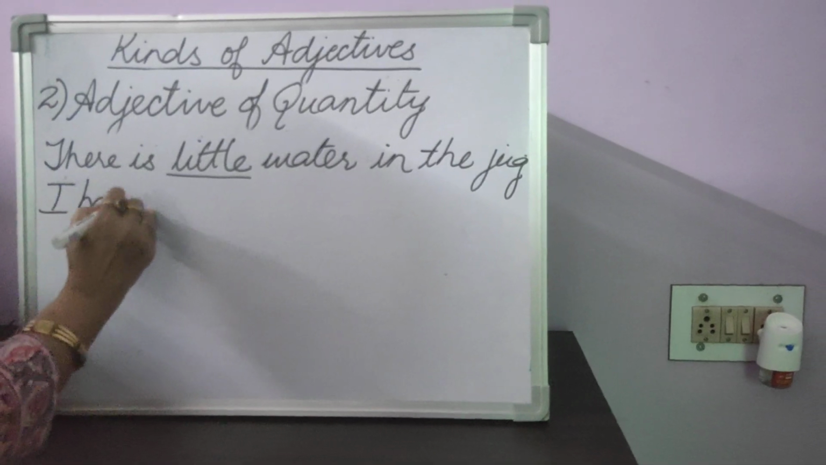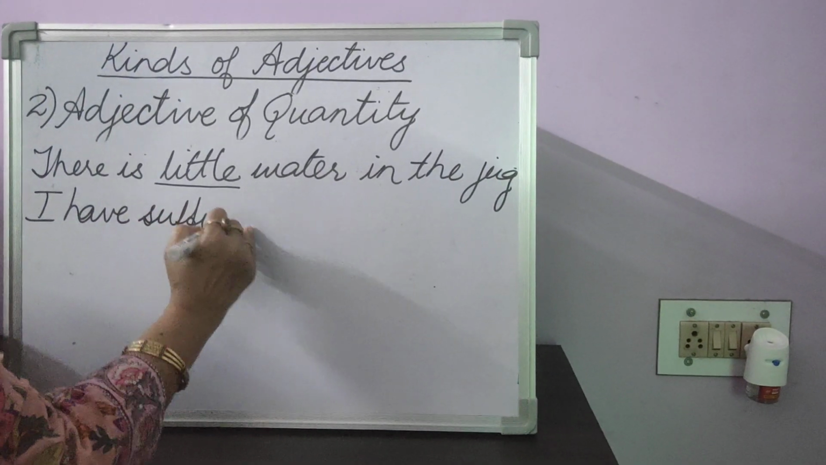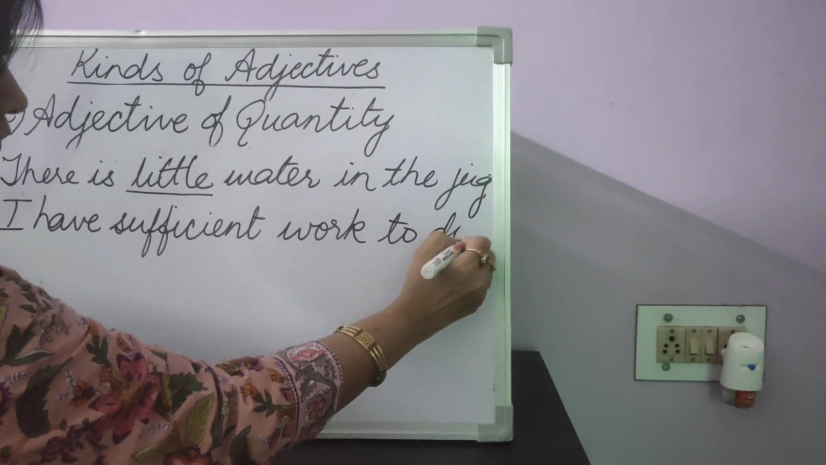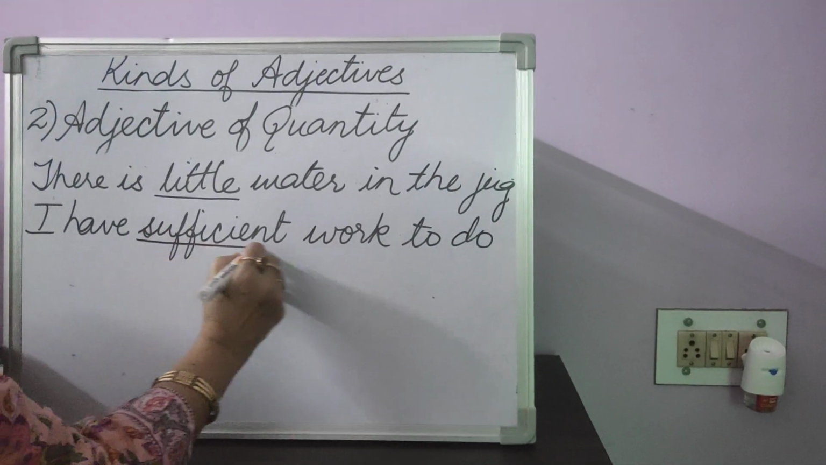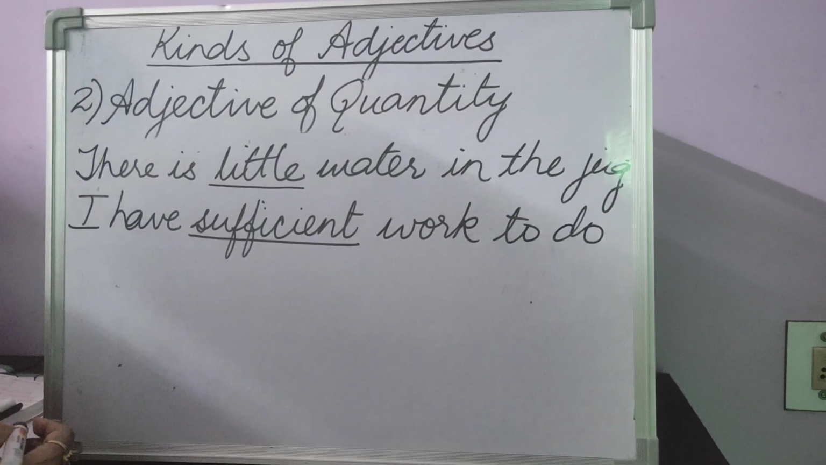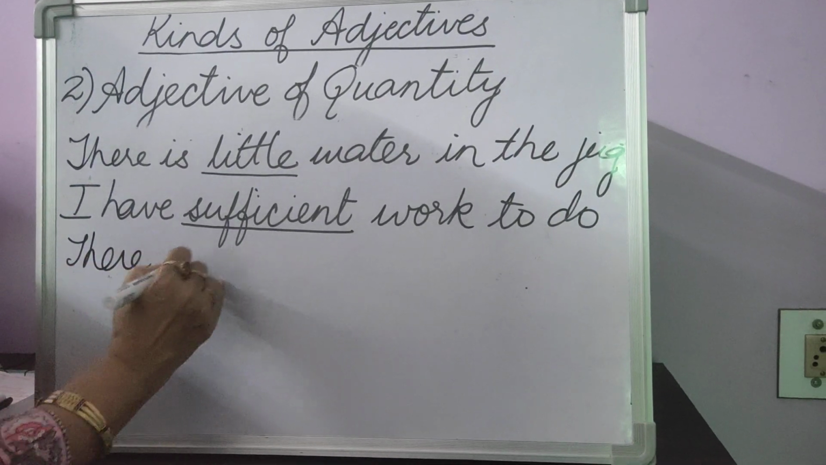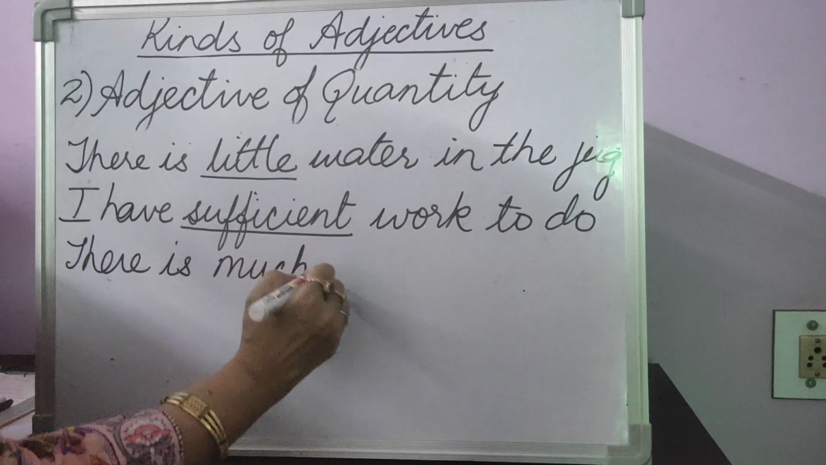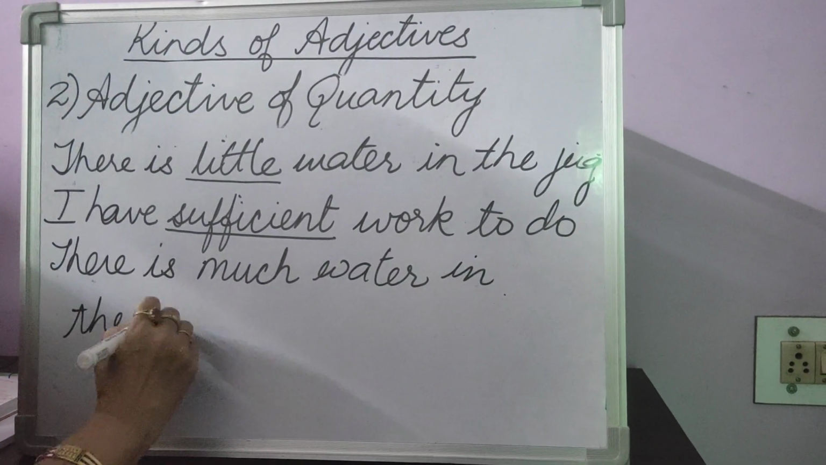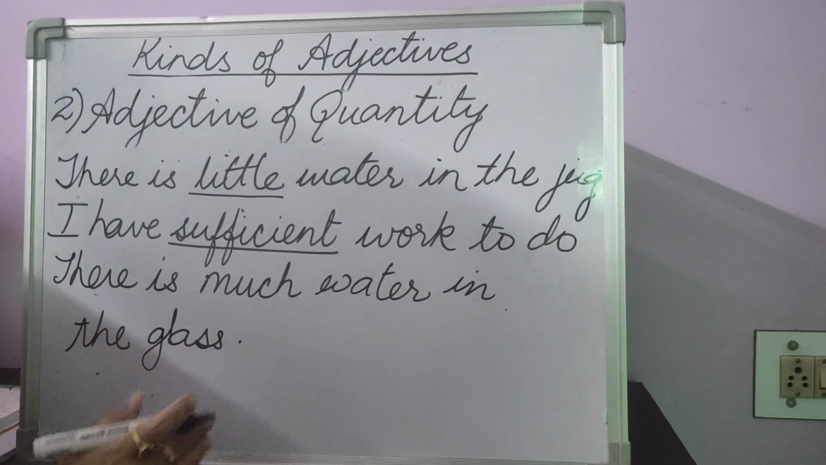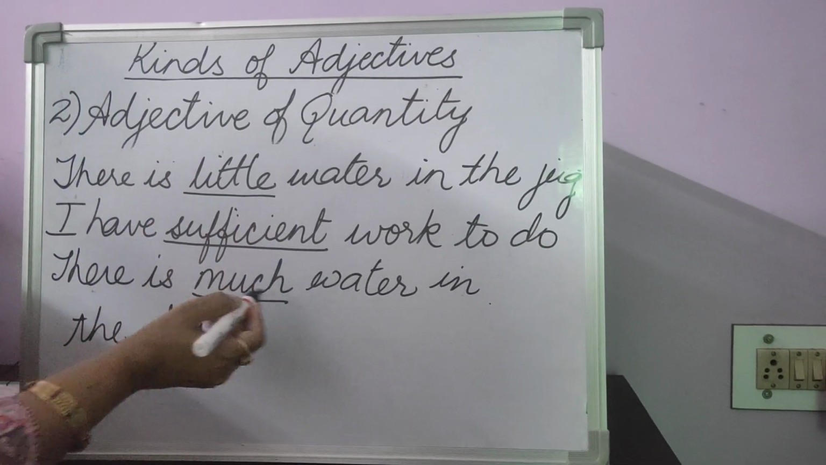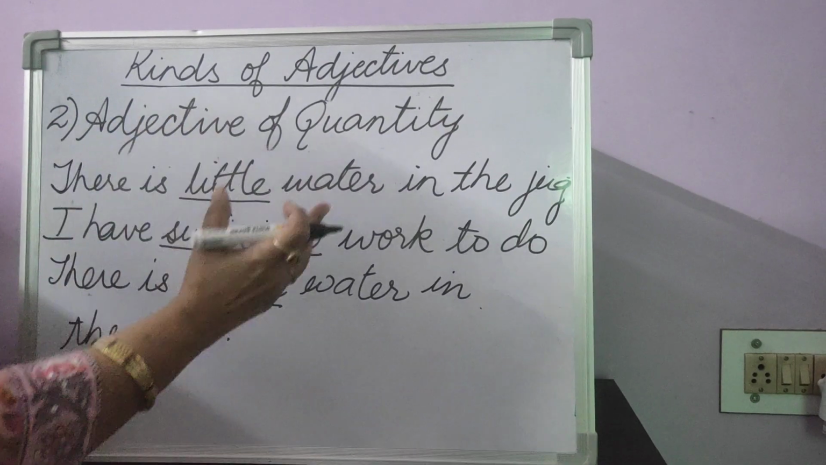Or, I have sufficient work to do. How much of work do you have? Sufficient work. Okay. Now, again, I can say there is much water in the glass. How much of water is there? Much water in the glass. So all these little, sufficient, much, they are all answering the question how much.